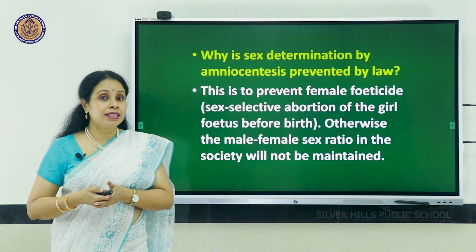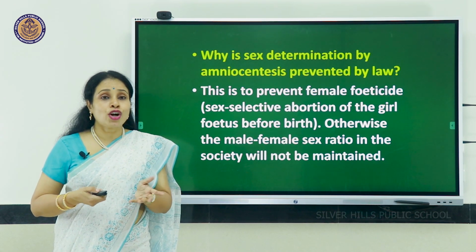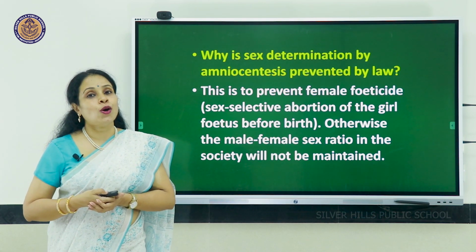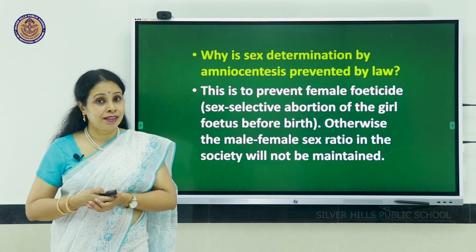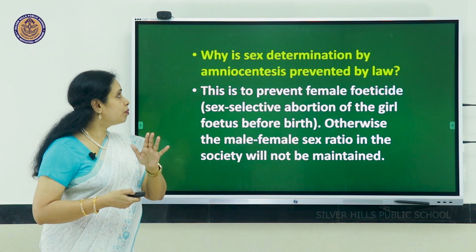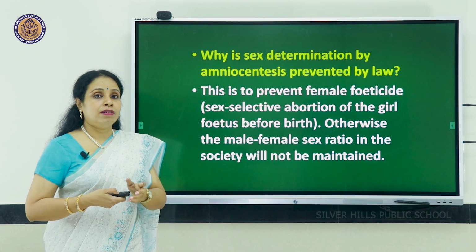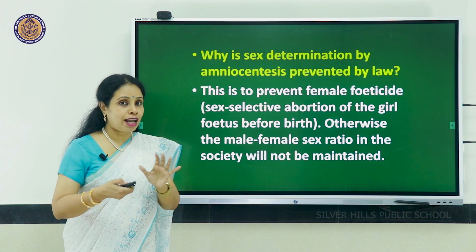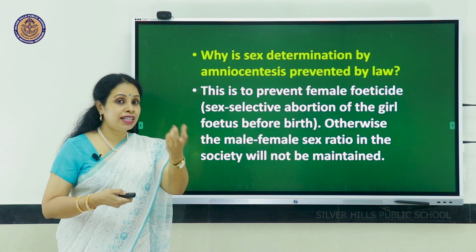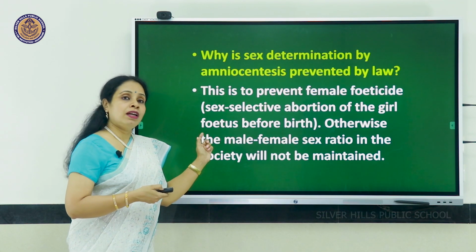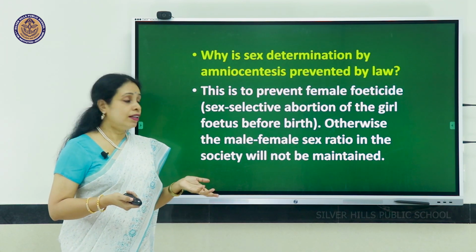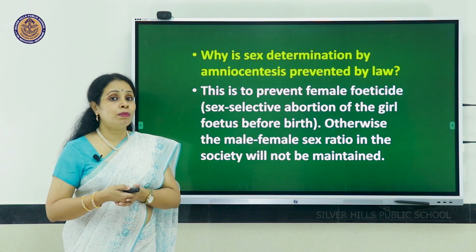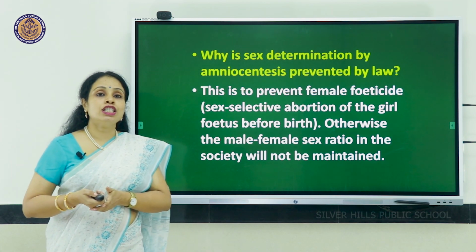And generally when parents identify that it's a girl child, they're not very happy. They may go in for an abortion of that girl child. That is called female feticide. So to prevent that only, the sex determination by a technique called amniocentesis is not allowed. They do not reveal the gender of the baby. If too many girl children are aborted, then that will result in imbalance of the male-female sex ratio in the society.